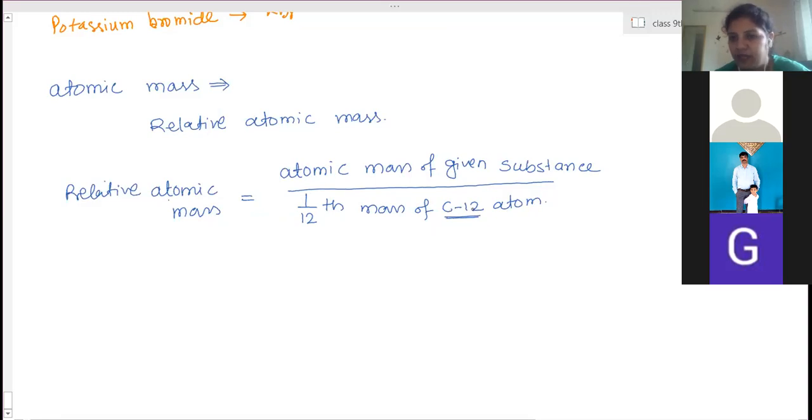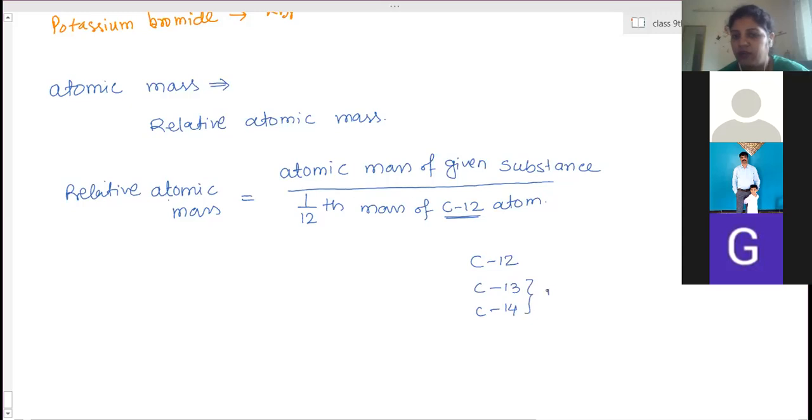And we write carbon-12 because in nature, three types of carbon are available: carbon-12, the normal one, carbon-13 and carbon-14. This carbon atom has a mass of 12 units, this has a mass of 13 units, and this has a mass of 14 units.